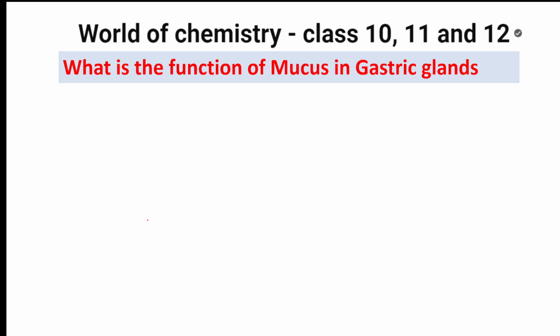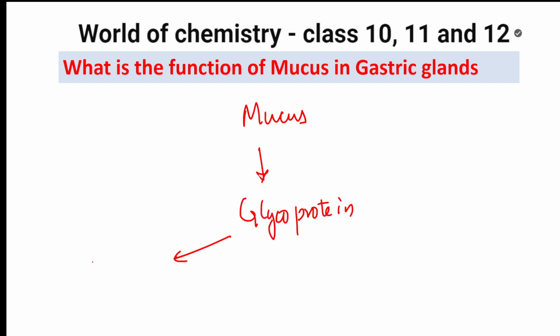Then next question. What are the functions of mucus in gastric gland? Mucus is there in the gastric layer, right? So mucus is nothing but a glycoprotein. What does this glycoprotein do? It will do two functions. One is it lubricates the food, making it easy for further digestion.